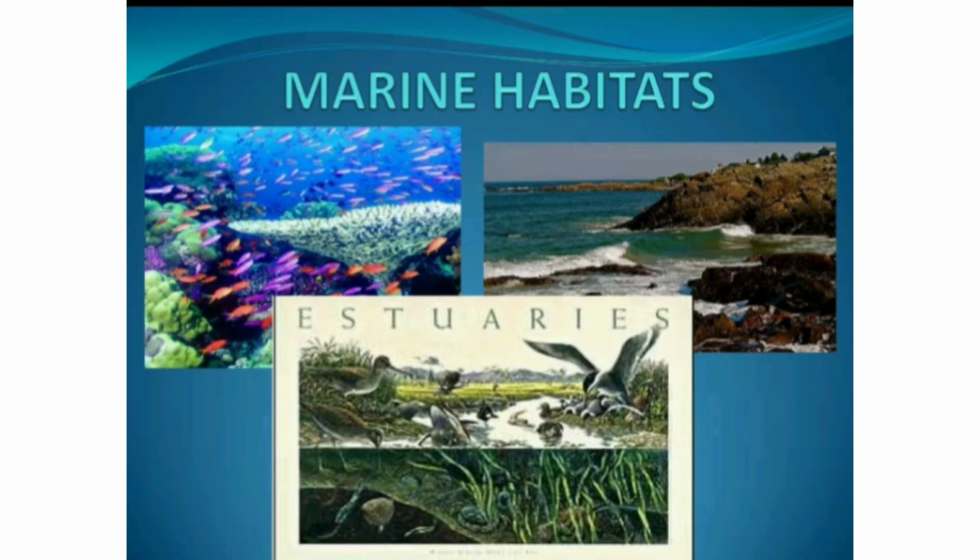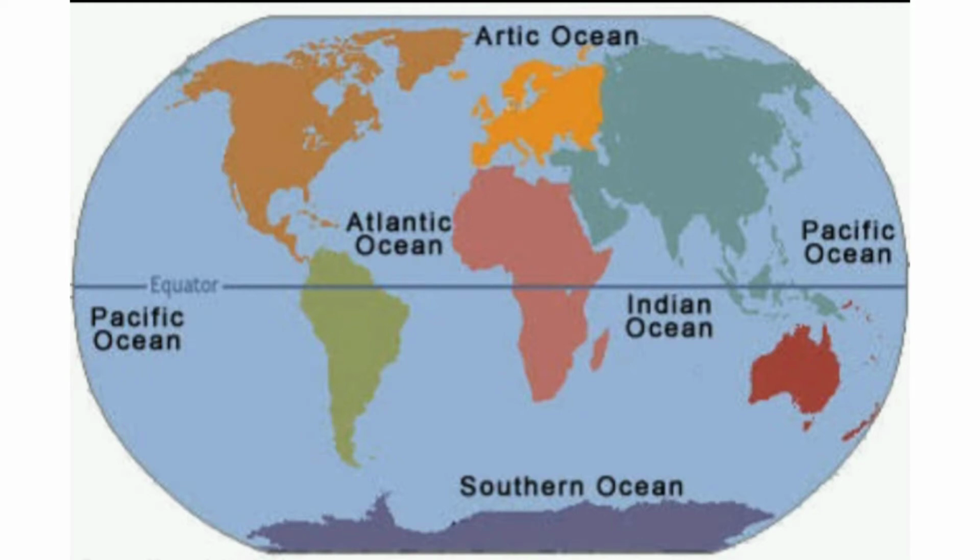Do you know, children, how many main oceans there are? There are 4 main oceans: Atlantic Ocean, Pacific Ocean, Indian Ocean and Arctic Ocean.